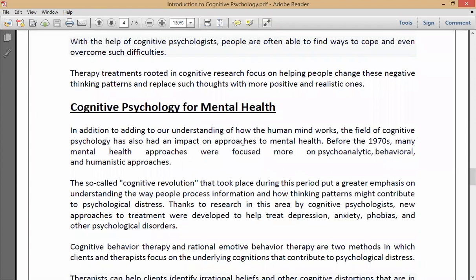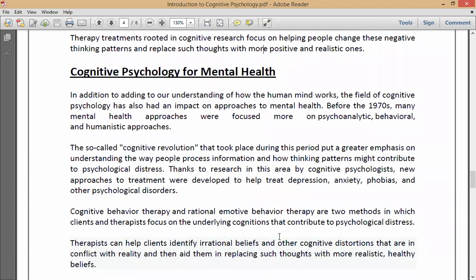Cognitive psychology for mental health. In addition to adding to the understanding of how the human mind works, the field of cognitive psychology has also had an impact on approaches to mental health. Before the 1970s, many mental health approaches were focused on psychoanalytic, behavioral, and humanistic approaches. Last time we explained psychoanalysis. Who was the founder of psychoanalysis?